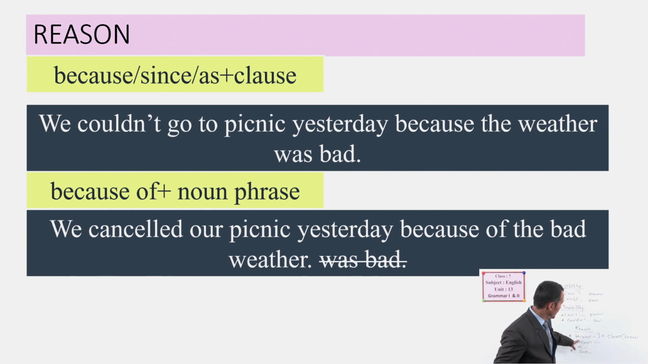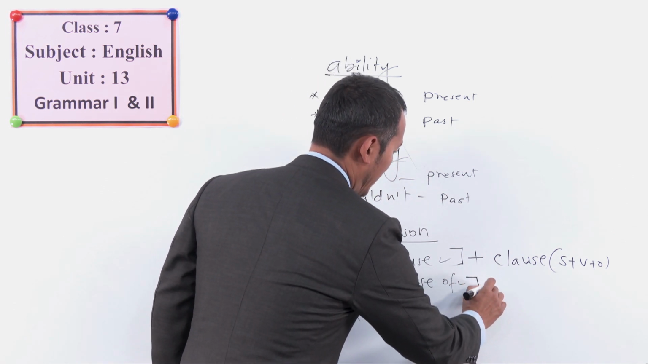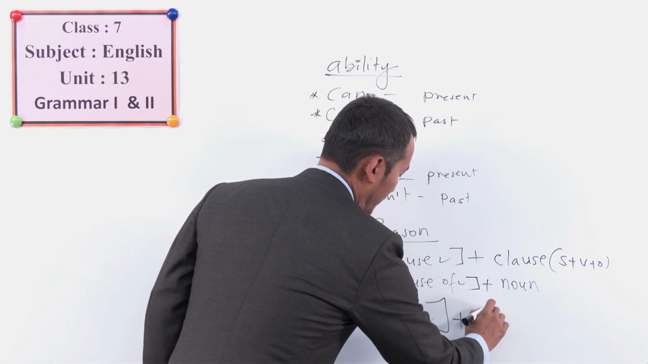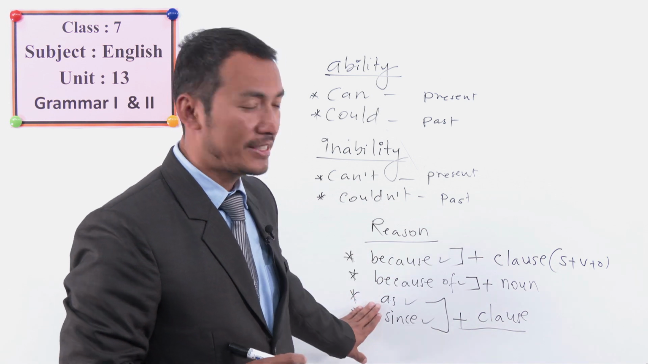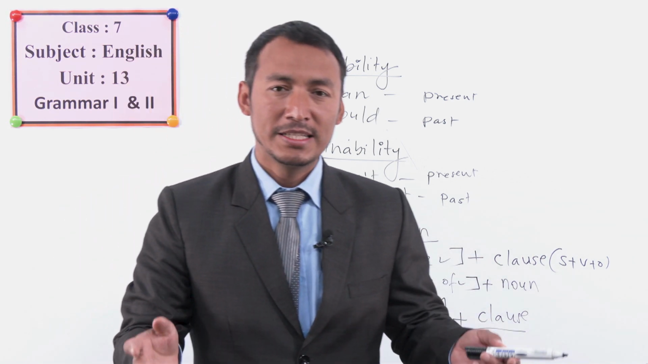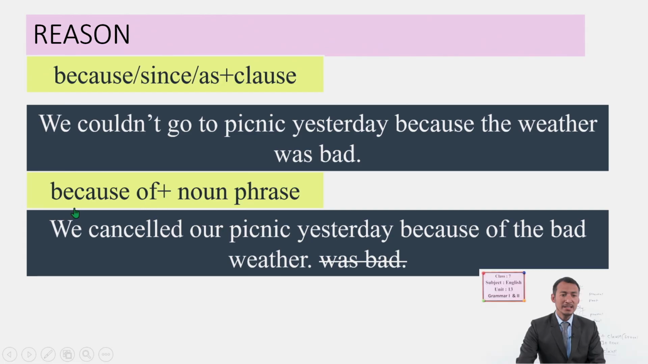So here with this because of, we have a noun. Okay, that's the difference. And for this again we have a clause. Okay, so what's the difference between since and as or because? We will see in our other examples as well. Okay, students, so let's see here. Because, since, as plus clause. And we couldn't go to the picnic yesterday because the weather was bad.